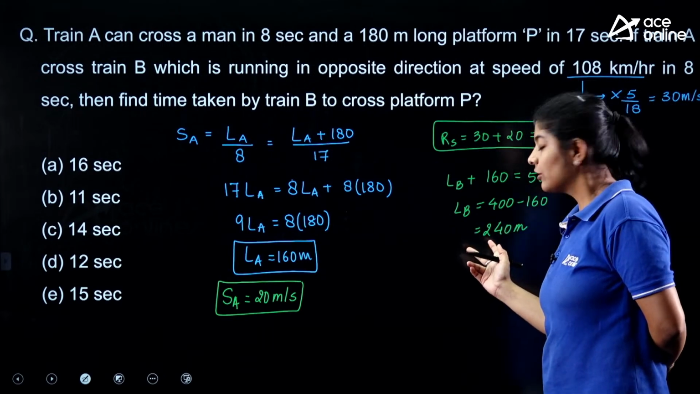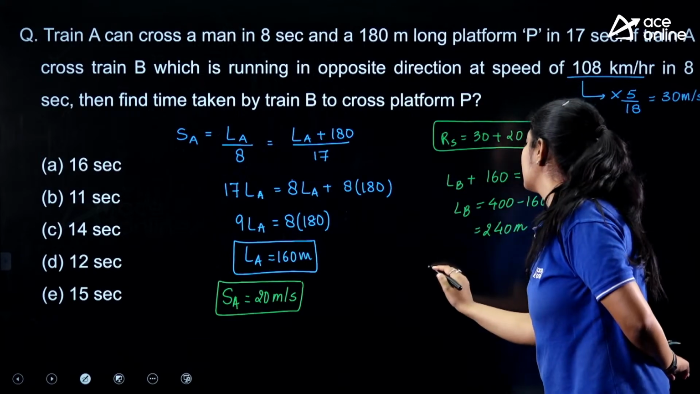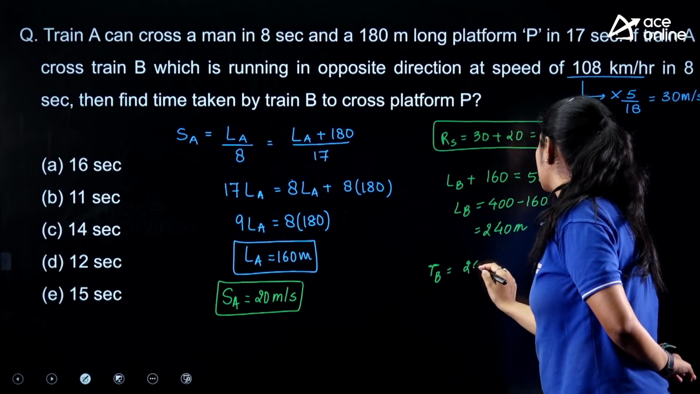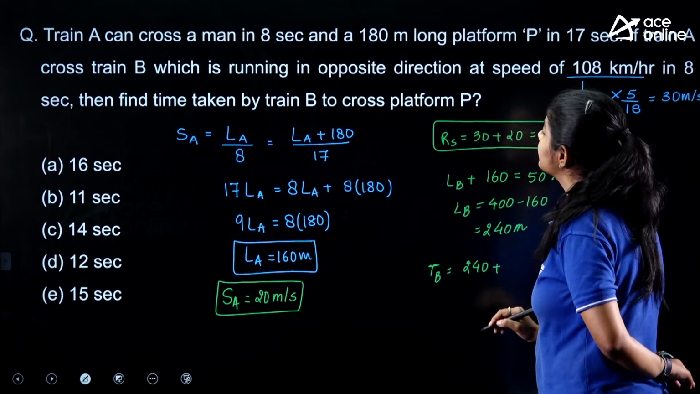So here the answer is very simple. As we got the length of train B, now we need to find out the time taken by train B to cross the same platform. This is 240 plus 180.